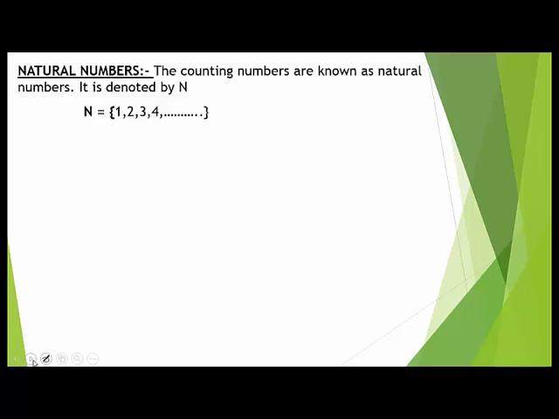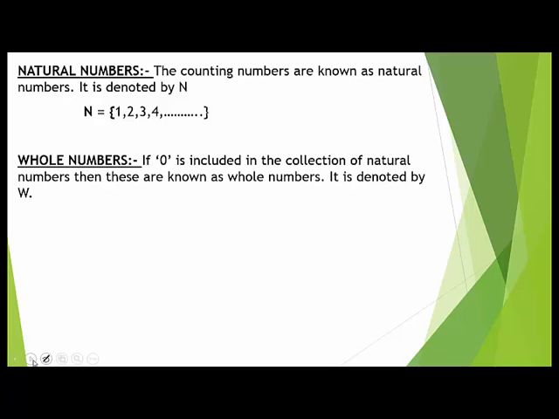And second is whole numbers. If we add 0 to the collection of natural numbers, then we get whole numbers, and whole numbers are denoted by W. So whole numbers are 0 1 2 3 4 and so on. We have discussed natural numbers and whole numbers. Natural numbers are counting numbers denoted by capital N, and whole numbers are natural numbers along with 0, denoted by capital W.